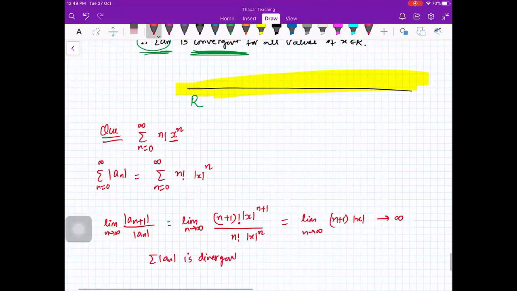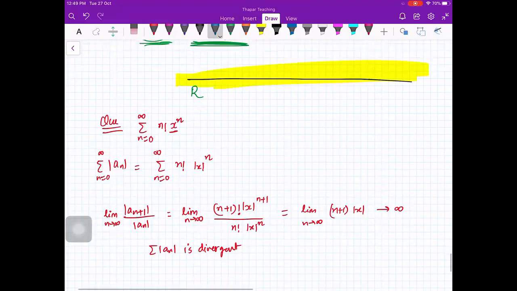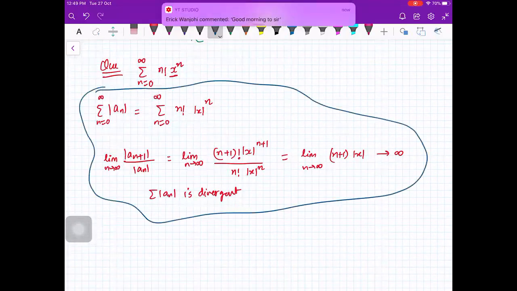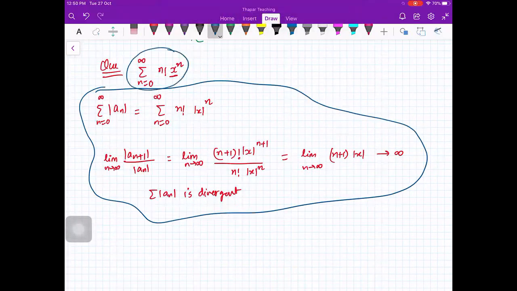You will not get anything from here, because divergence of sigma mod an does not tell you anything about the divergence of the original series. So the ratio test in this case is not working, in the sense that we are not getting any information about our original series. So we will again look at our original series. Can you see the limit as n goes to infinity of n factorial x raised to power n?